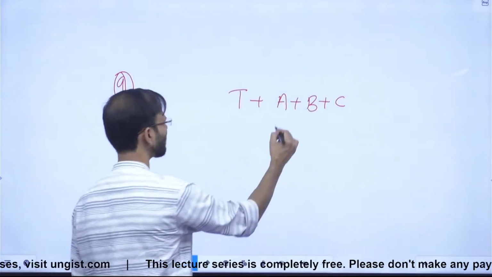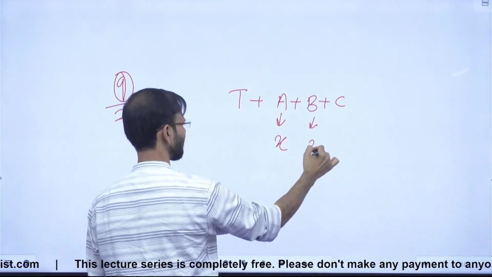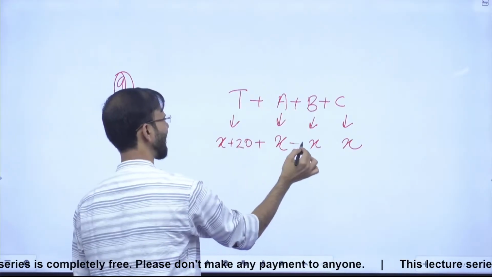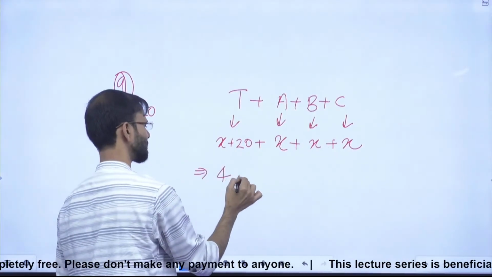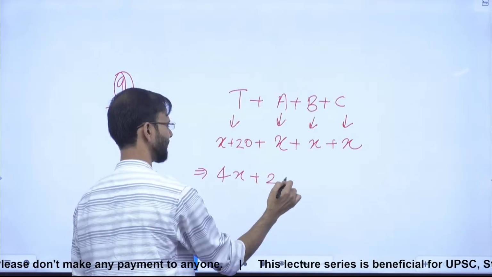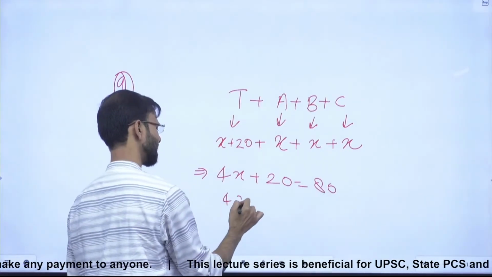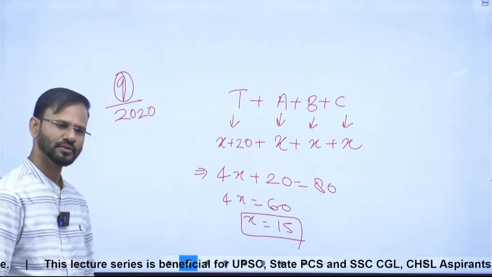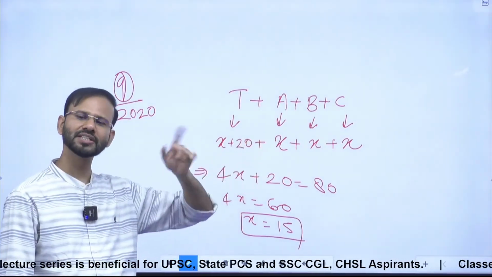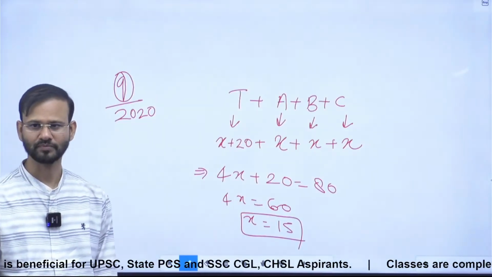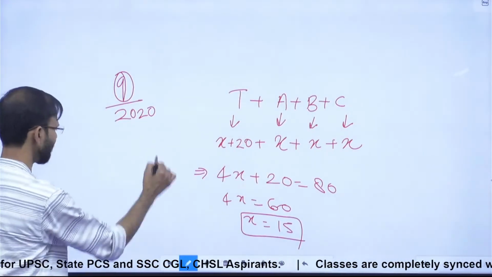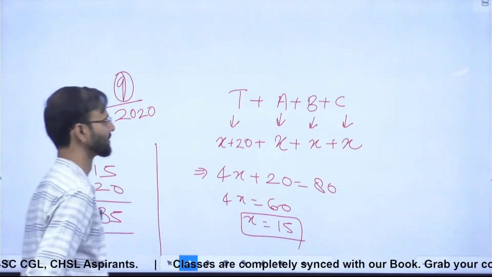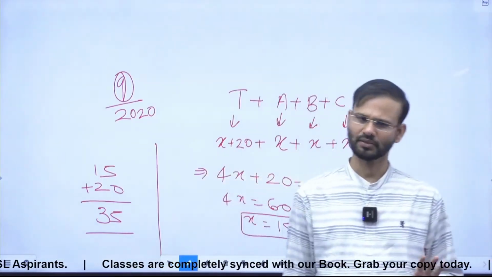If we take the student's age as x, the teacher will be x plus 20. Just add it, so 4x plus 20 is equal to 80. Then 4x is equal to 60, then x is equal to 15, correct? So age of one student is 15 and age of teacher will be 15 plus 20, which is 35. Clear?